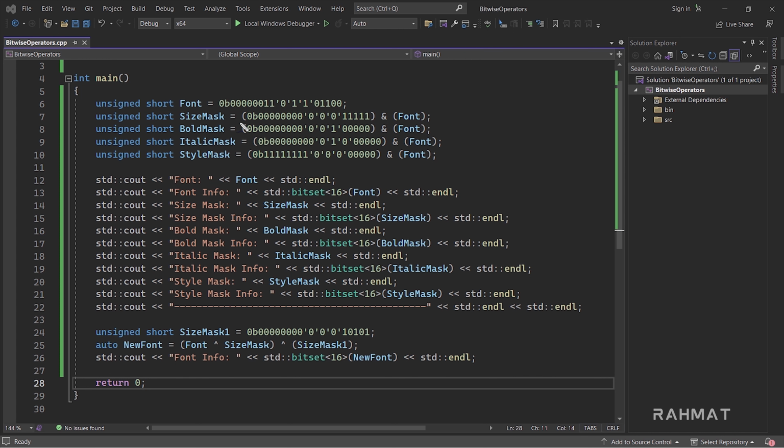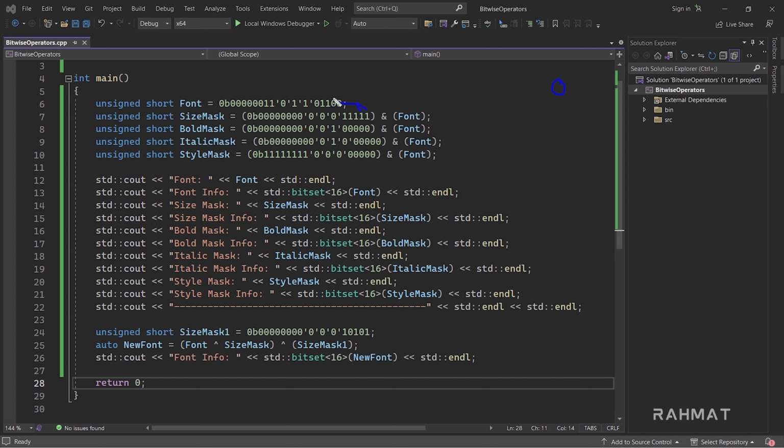First we use this size mask. We added all ones to the mask because we only want these first 5 digits, and then we used AND with font. We want to extract information from font. So now the computer will compare every single digit and give us the result. Like this first one with first one: this is true and this is false, but for AND we need both of these to be true, so the result is false.